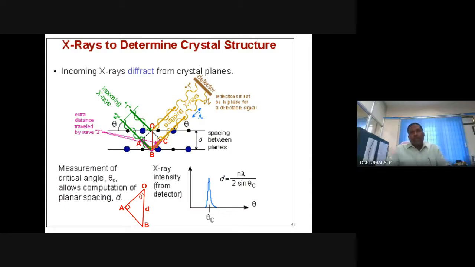Let's see how diffraction takes place. What is the principle? What are the conditions? How can we link this to the characterization of nanostructured materials? Last class we have seen that materials can exist in two forms: crystalline form and non-crystalline form. What are crystalline forms? Crystalline material?